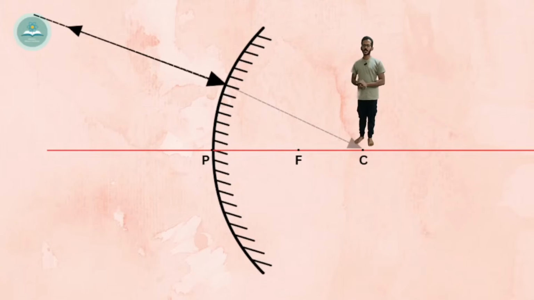That's all. The next rule is, looking from here, if we feel like that ray of light is coming towards the center of curvature, then it will just get reflected back. Because as we told earlier, a line drawn from the center of curvature to anywhere on this mirror is a normal. So, a ray of light coming through the normal will get reflected back through the normal itself. So, a ray of light which seems like it's coming and hitting the center of curvature will go back through the same path. That's the next rule.